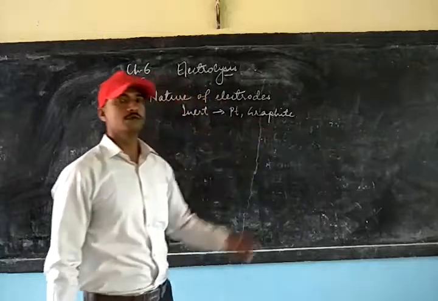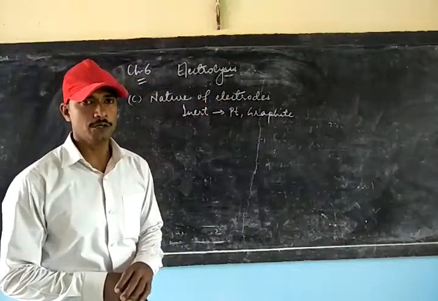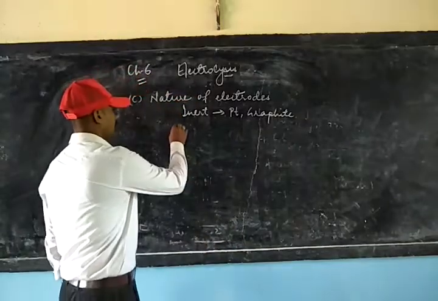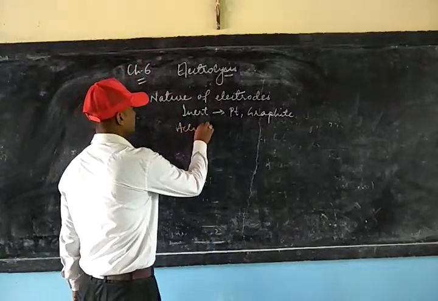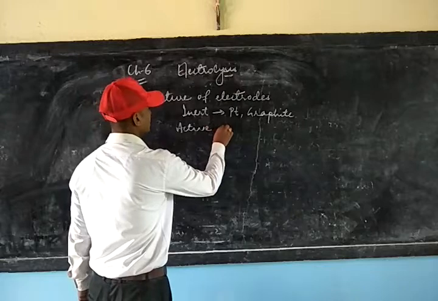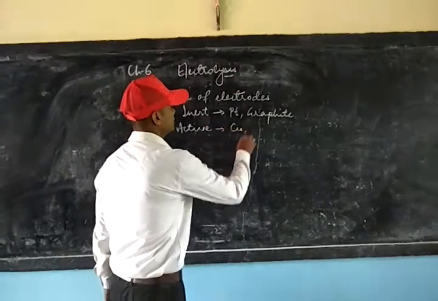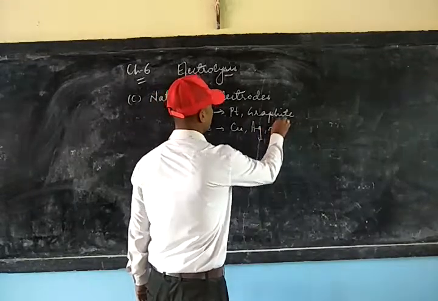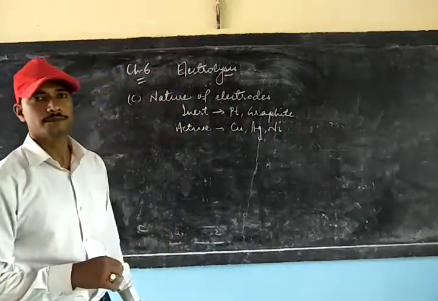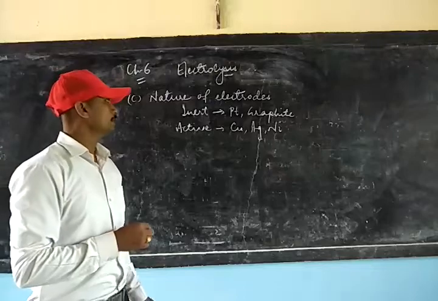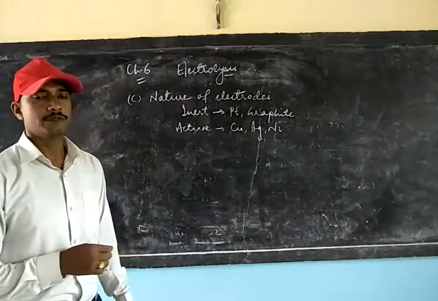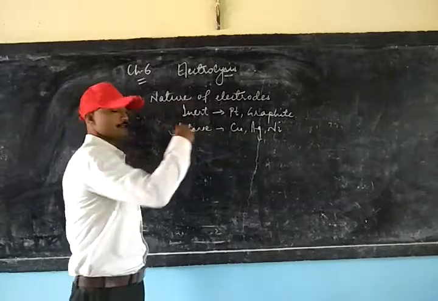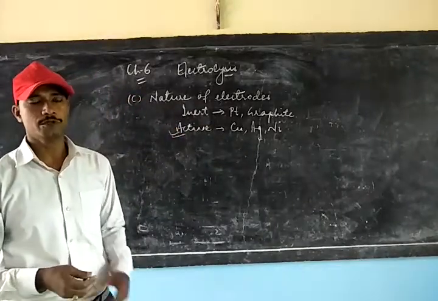These are the most commonly used inert electrodes during the electrolysis process, and active electrodes can be copper, silver, nickel, etc. Now let us see what happens when there is an active electrode taken as the electrodes during the electrolysis.